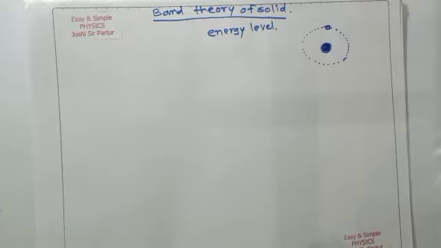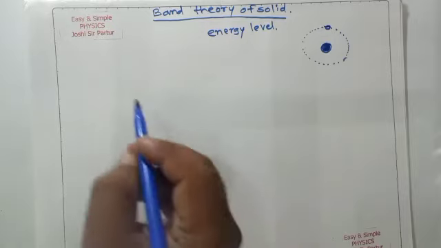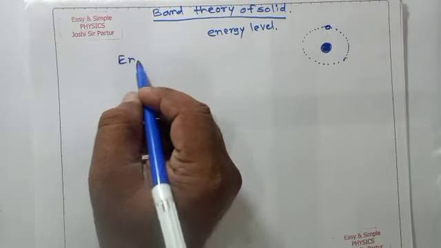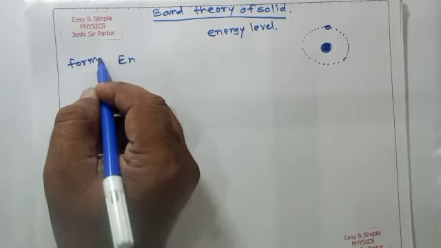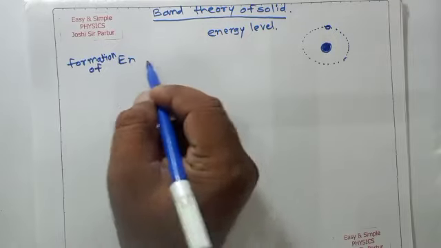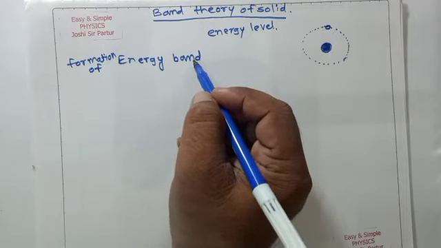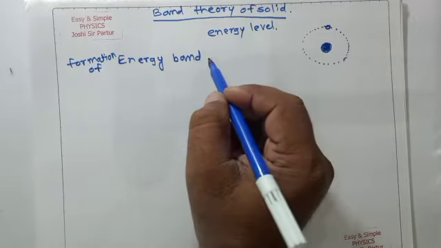Here, in a solid, a large number of atoms are present, and they have different energy levels of electrons. Sharing the outermost energy level results in the formation of energy bands.